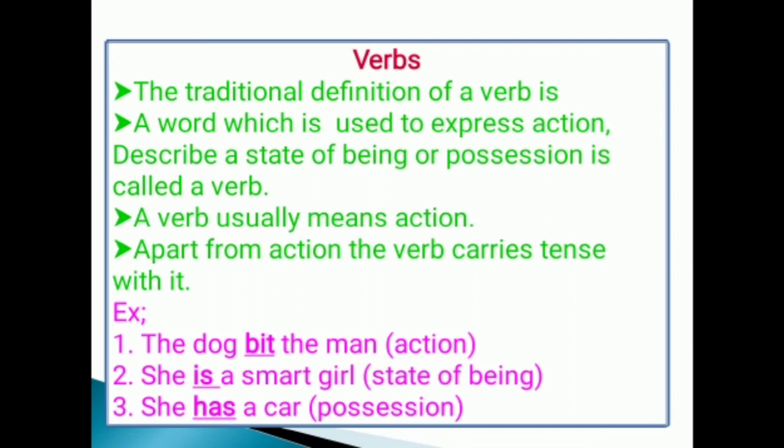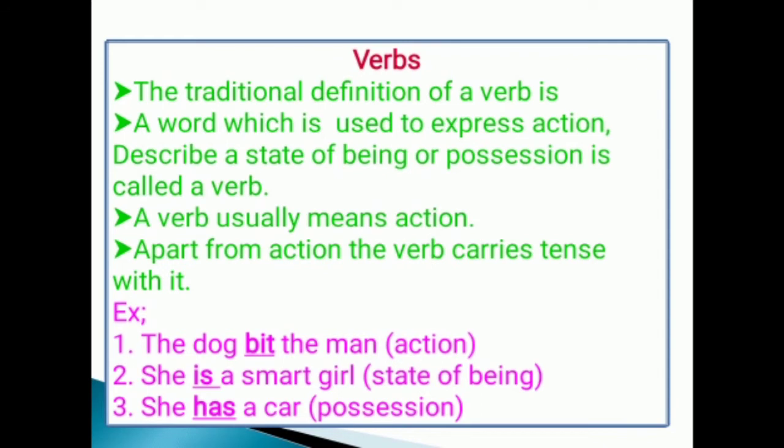A verb usually means action. Apart from action, the verb carries tense with it. Example: the dog bit the man. In this example, the word bit is a verb. It tells about action. In the second example, she is a smart girl.